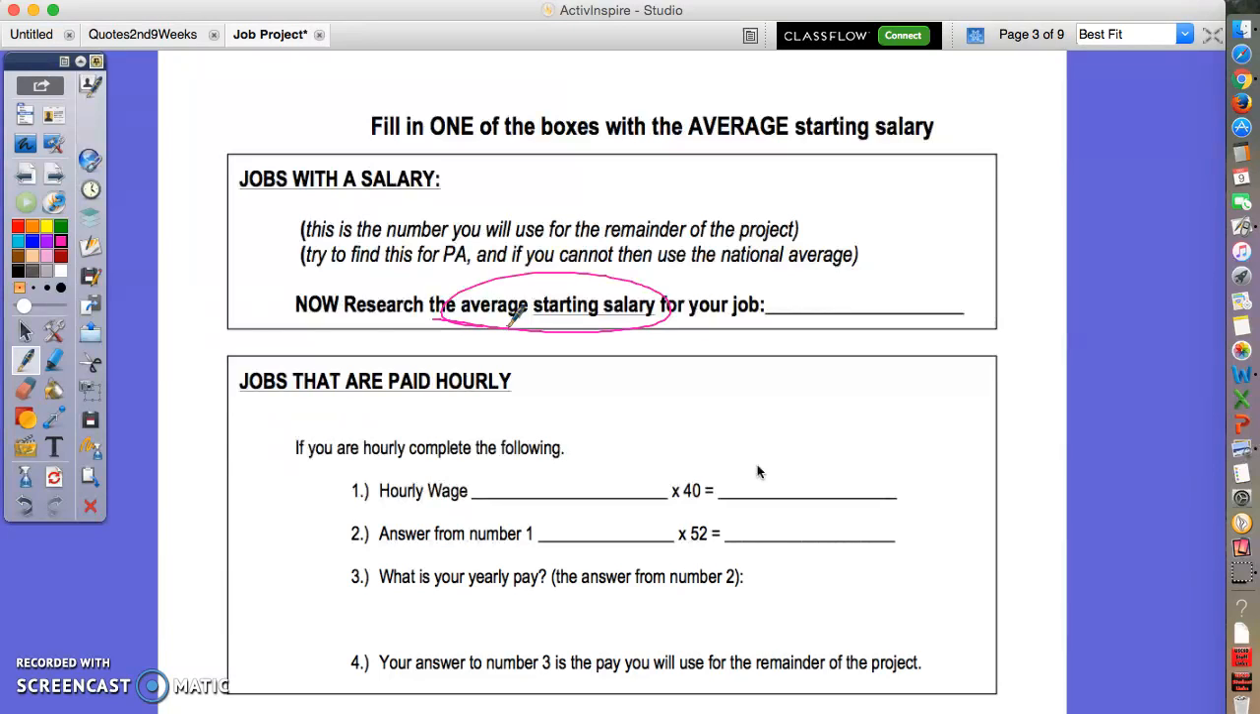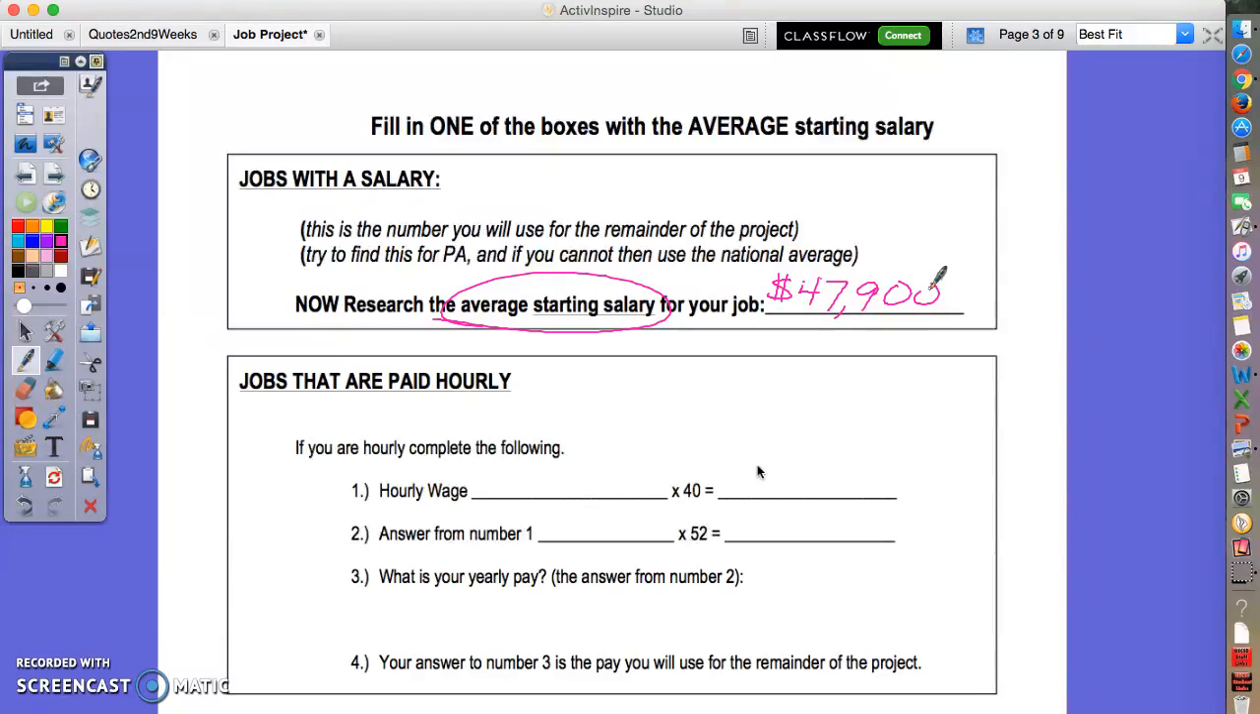So I looked up the average starting salary of an Upper St. Clair teacher. Maybe you want to be a teacher. I just looked up the average starting salary for that, and I found that it was $47,900. So I'm going to show you how to calculate your gross pay based off of that number. This is the number that you will use for the remaining of the project, okay?